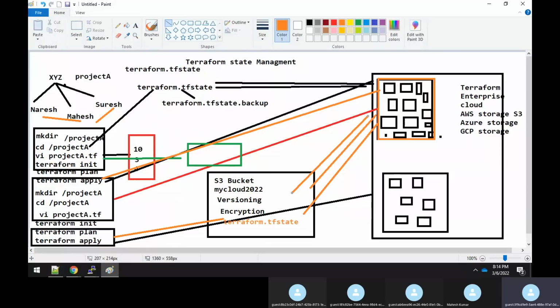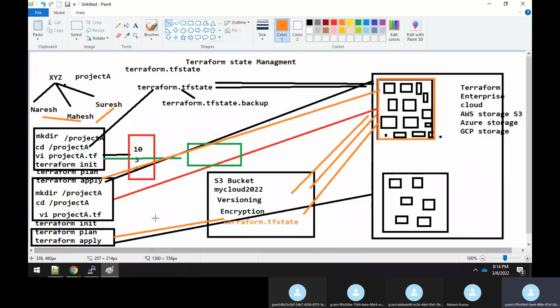Why do we need a terraform state file? In an interview, they might confuse you, so you should not get confused. You have to tell how exactly this terraform state file is maintained. Internally, Terraform maintains it with its own storage, but here we are using AWS storage.